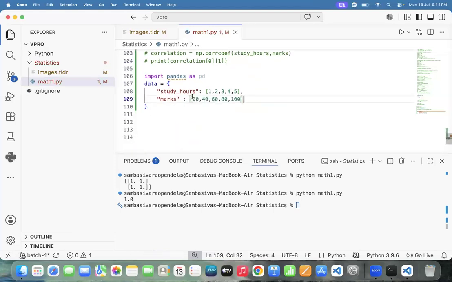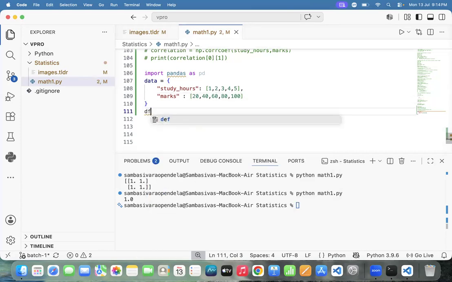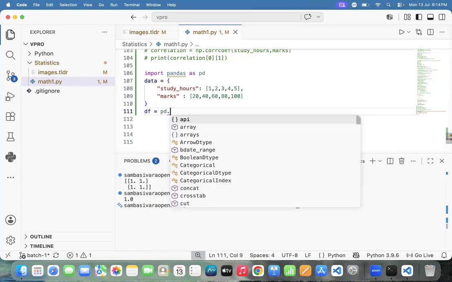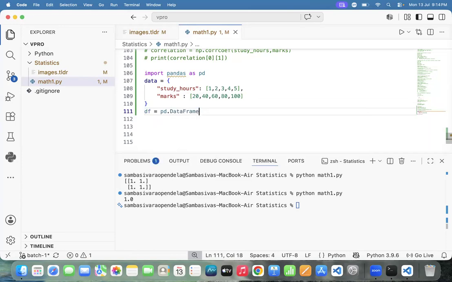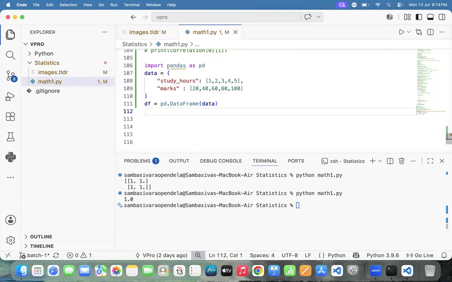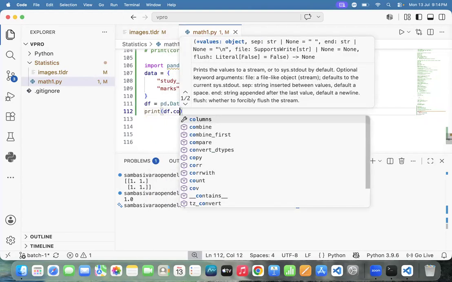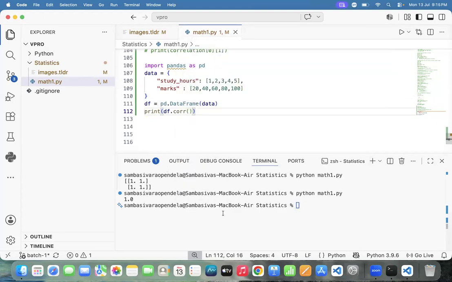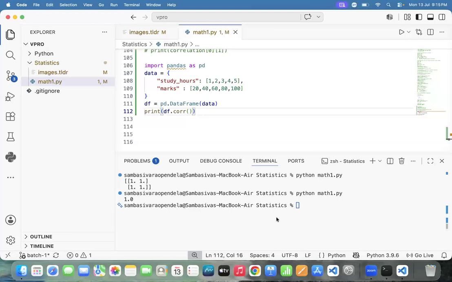Team, how to prepare a data frame? I want you to prepare a data frame. df equal to pd.DataFrame of data. How to find correlation? I want you to find correlation. df.corr(). Automatically, we are able to find the correlation.